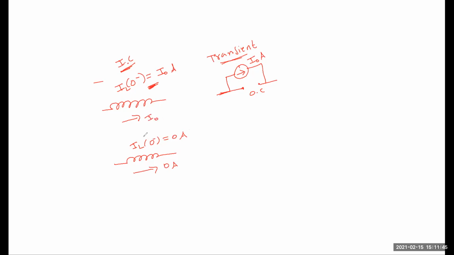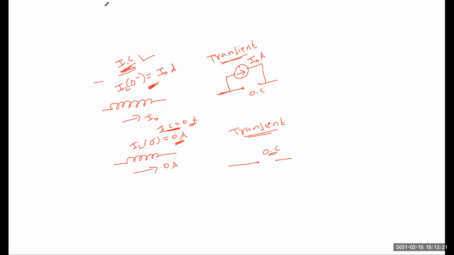So here there is no energy before the switching action. That's why under transient condition the inductor just acts as an open circuit. There is no source, since the current is 0, so it's not acting as a current source.